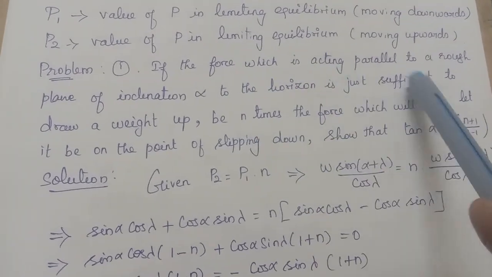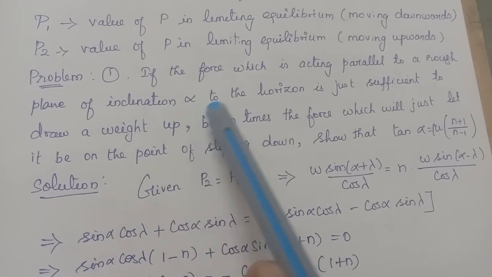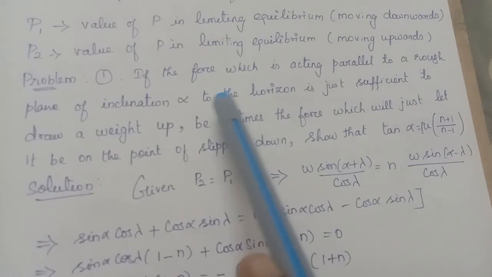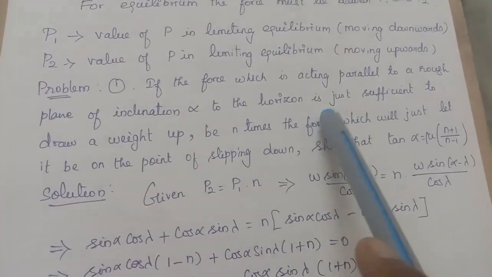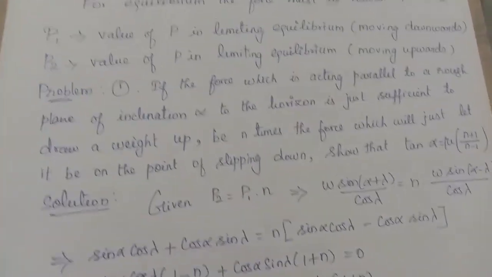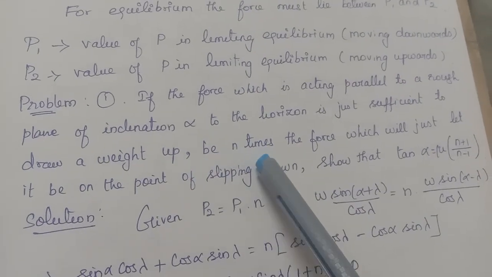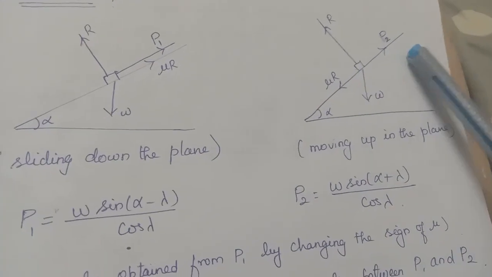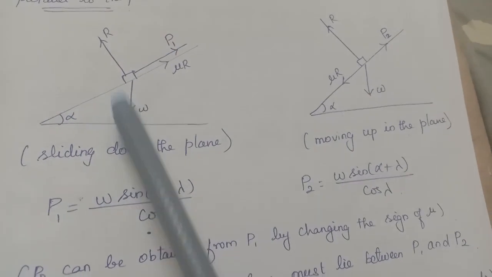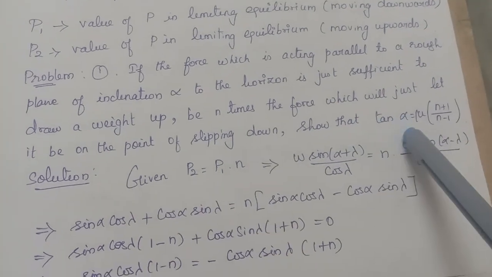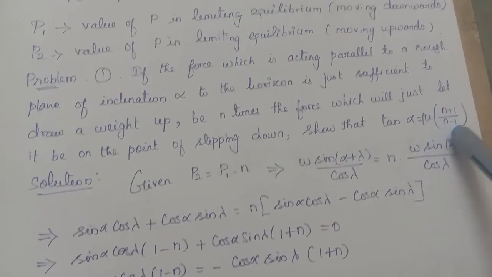If the force which is acting parallel to the rough plane of inclination alpha to the horizontal is just sufficient to draw the weight upwards, it is n times the force which will just let it be on the point of slipping down. So both the forces I have, one is moving it upwards, one is moving it downwards. This force is n times this force. What they have given is P2 equal to n times P1. What we have to prove is tan alpha equal to mu into (n plus 1) by (n minus 1). I hope you understand the problem.